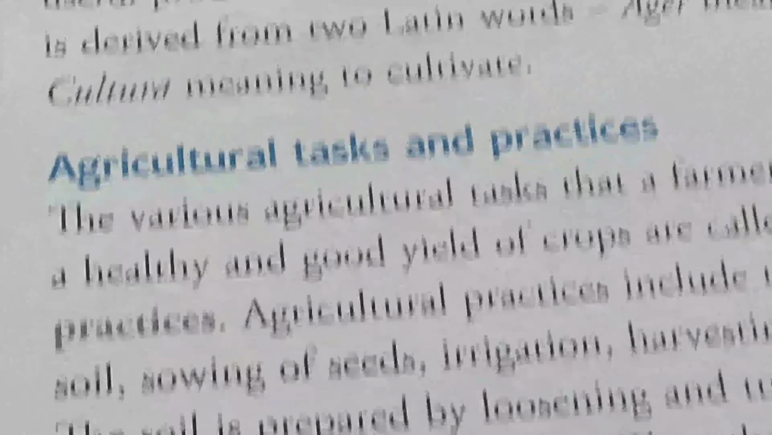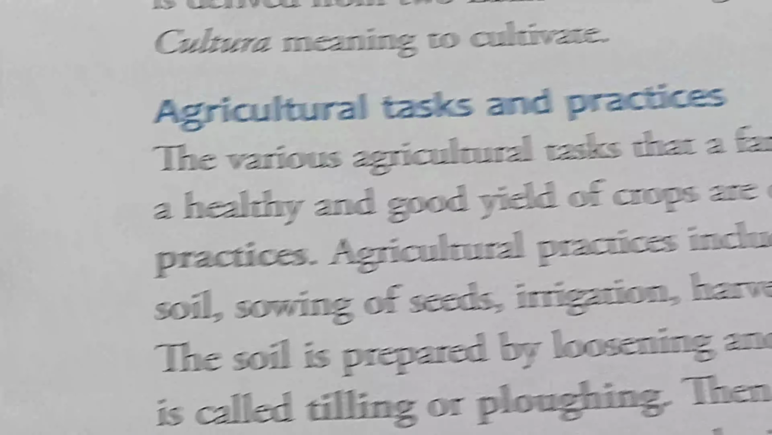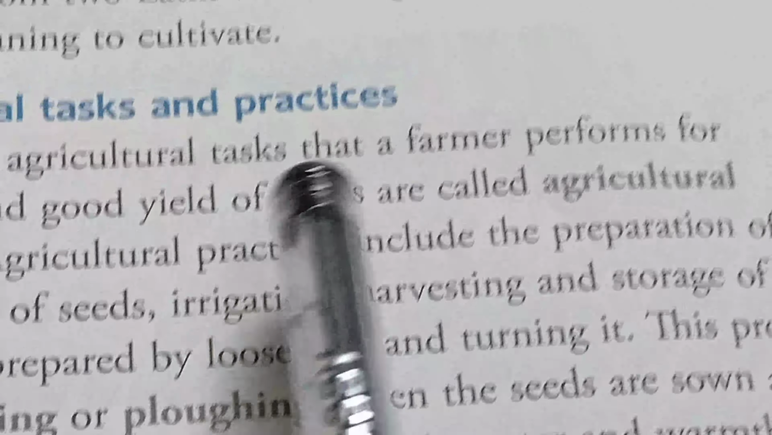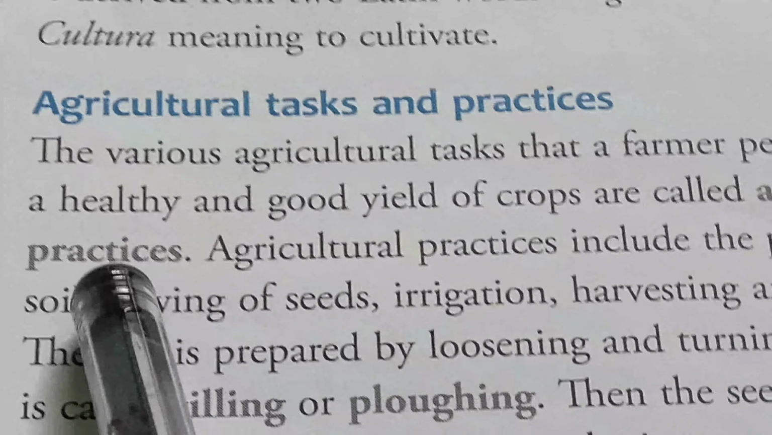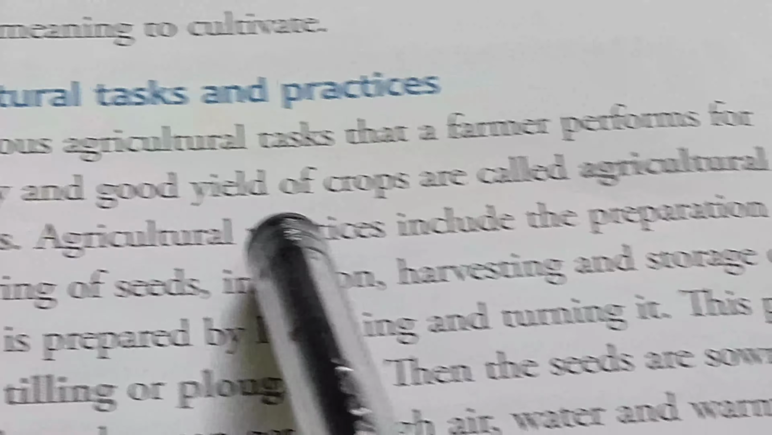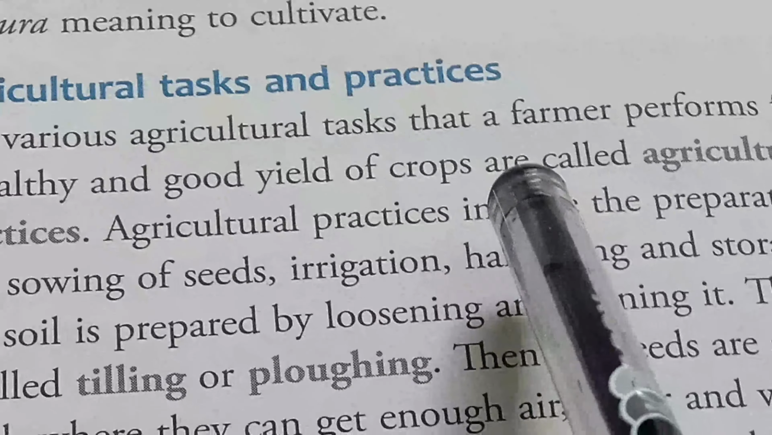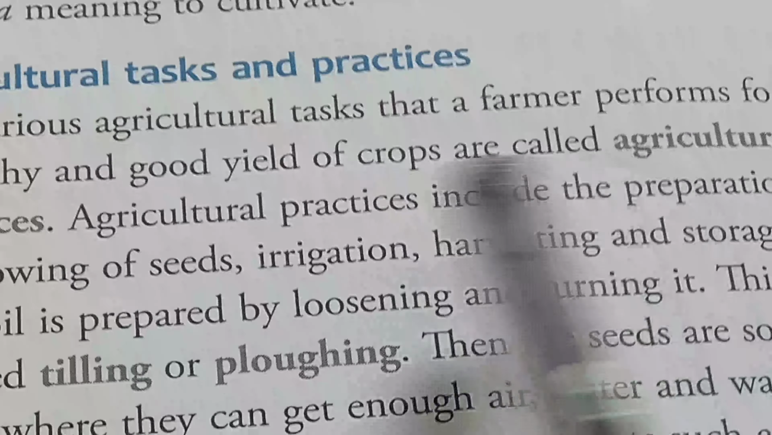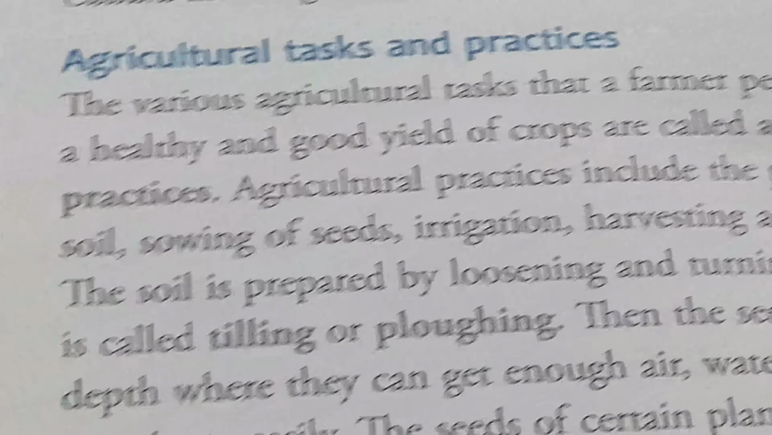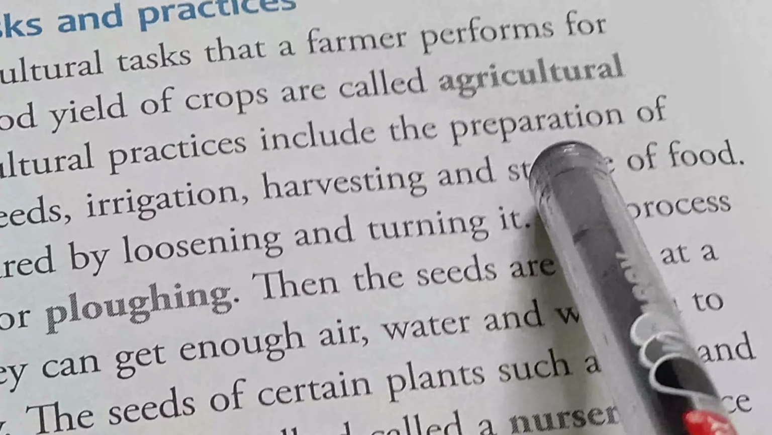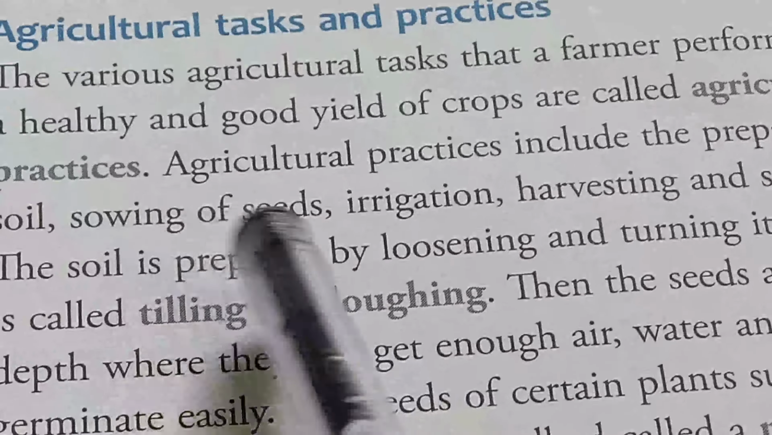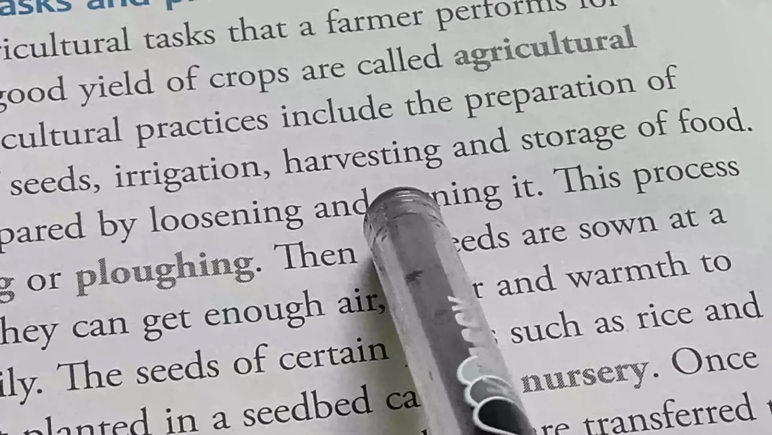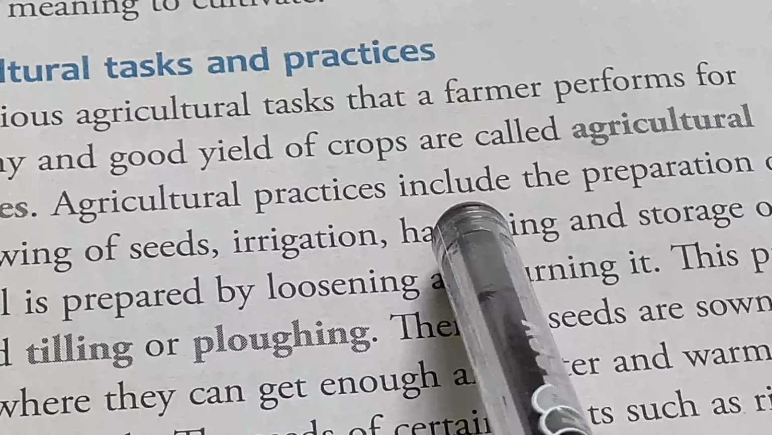Next, agricultural tasks and practices. The various agricultural tasks that a farmer performs for a healthy and good yield of crops are called agricultural practices. So for getting good crops, a farmer performs different types of activities. These tasks are also known as agricultural practices. Agricultural practices include the preparation of soil, sowing of seeds, irrigation, harvesting, and storage of food. So these processes are very important.